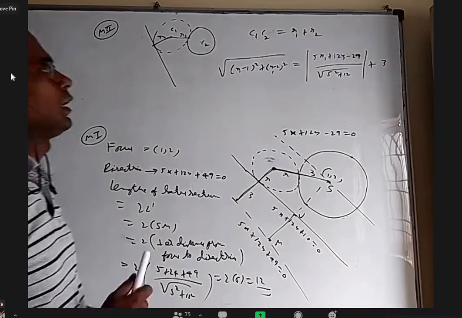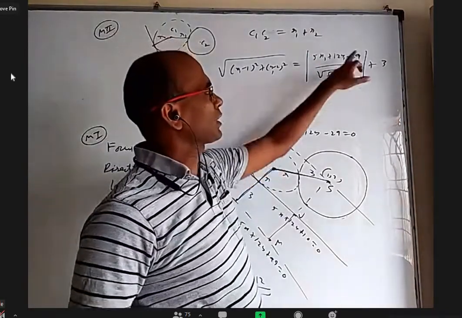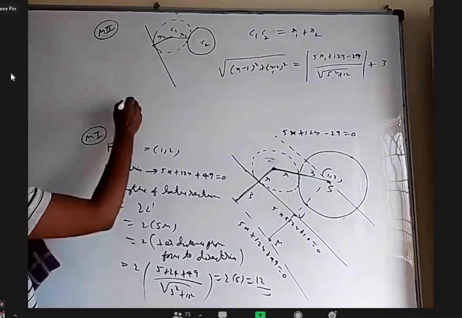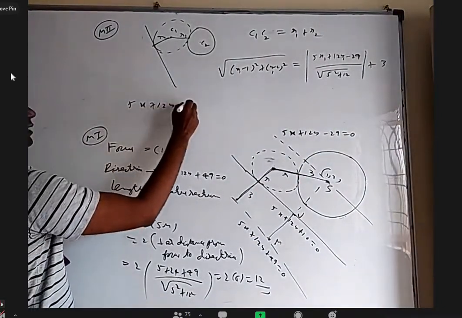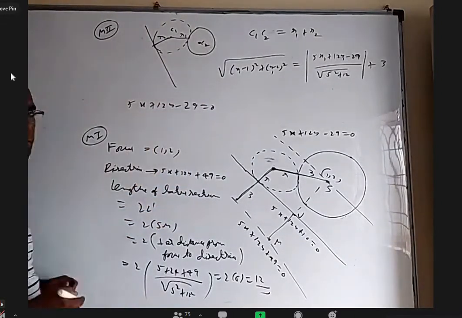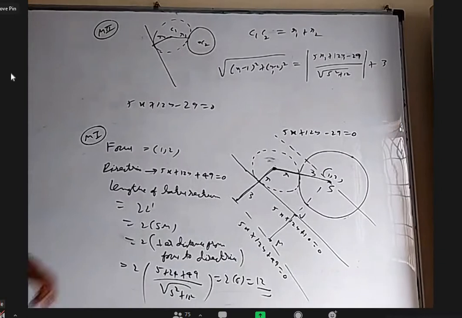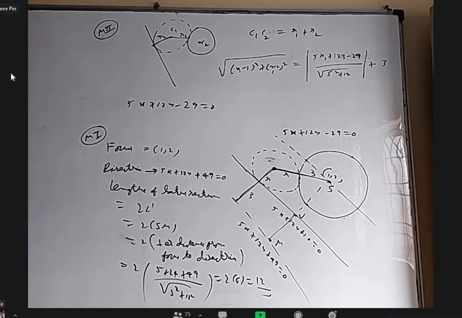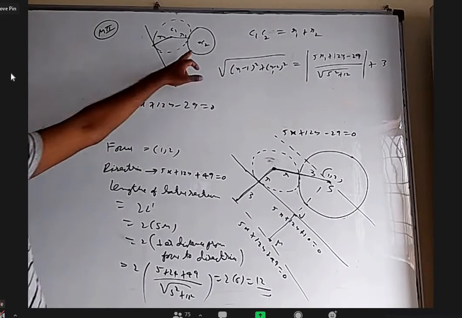Now, if you want to know whether plus will come or minus will come here, you take the line 5x plus 12y minus 29 equal to 0 and substitute this point. Are you getting positive here or negative here? You are getting 0.